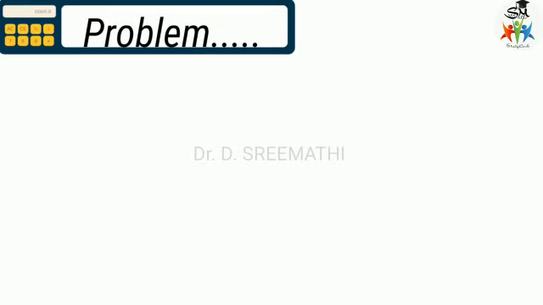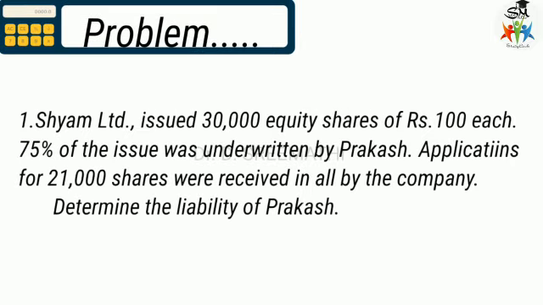Let us start with the problem. Shyam Limited issued 30,000 equity shares of rupees 100 each. 75% of the issue was underwritten by Prakash. Applications for 21,000 shares were received in all by the company. Determine the liability of Prakash.